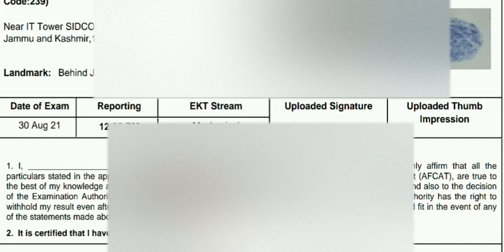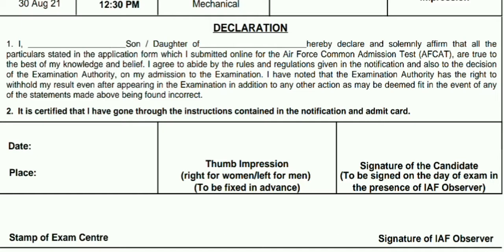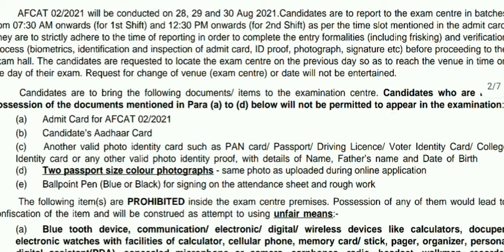You need to take the printout of this admit card, that is the first page of this admit card. And then friends, you need to declare here your name, your father's name, and then mention your date, place, and then your thumb impression and your signature. But all these details, that is the declaration, you need to enter in the presence of the Indian Air Force observer. Means to say that at the examination center you need to declare all these details. So friends, this is the important information that you need to mention in your admit card. Then, what are the important documents that you need to keep with yourself?